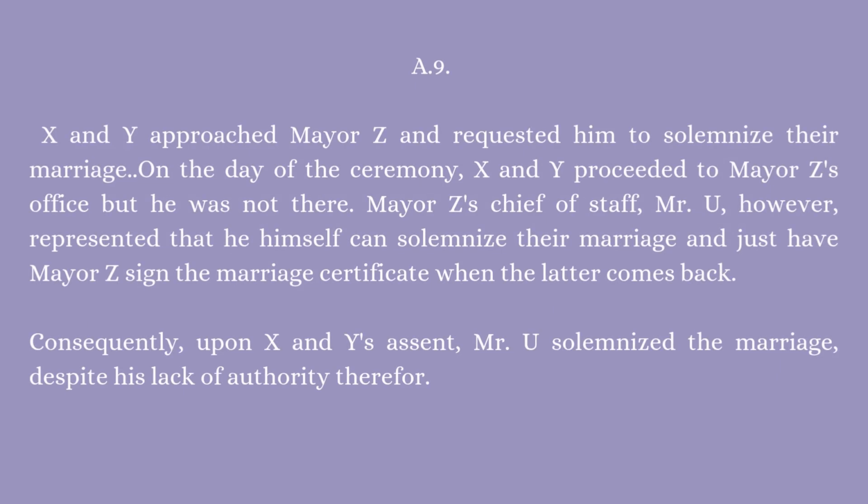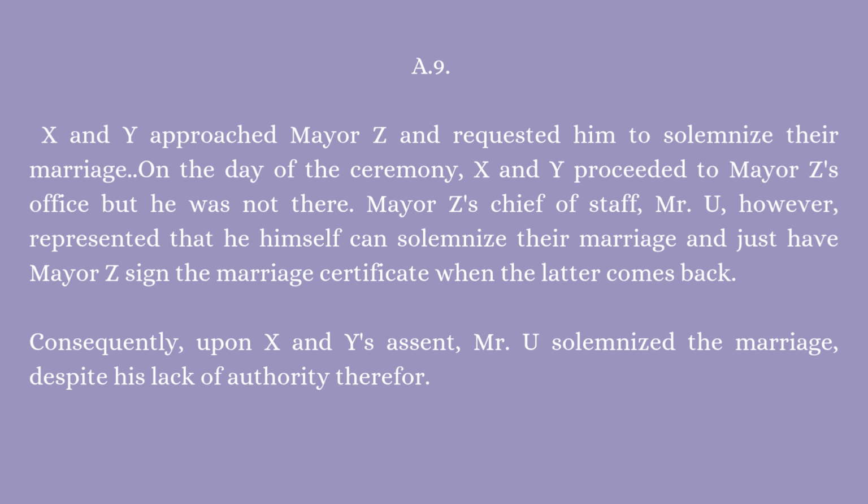Question A9. X and Y approached Mayor Z and requested him to solemnize their marriage. On the day of the ceremony, X and Y proceeded to Mayor Z's office, but he was not there. Mayor Z's chief of staff, Mr. Yu, however, represented that he himself can solemnize their marriage and just have Mayor Z sign the marriage certificate when the latter comes back.